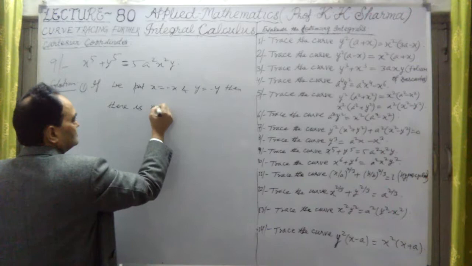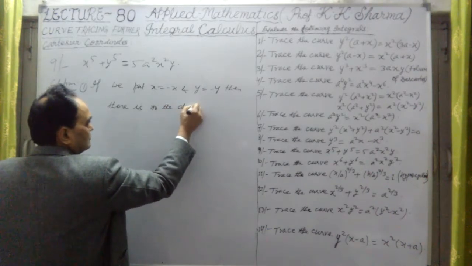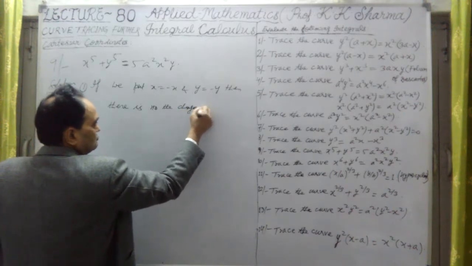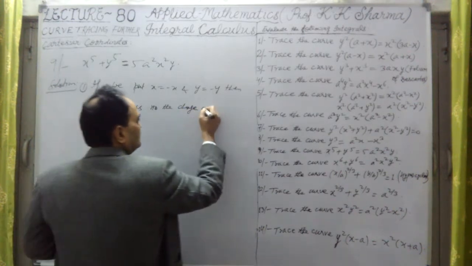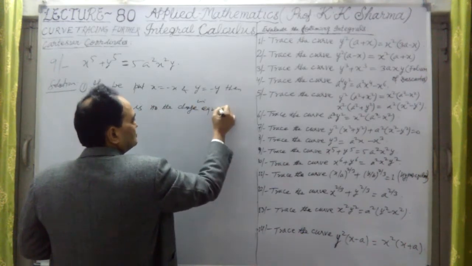There is no change in the equation of the curve.